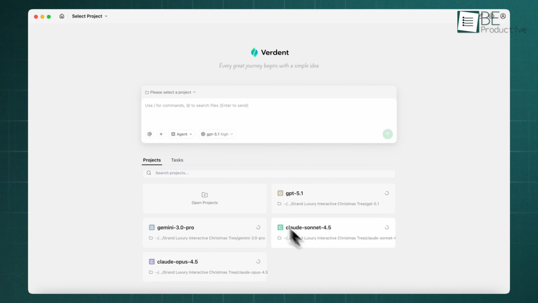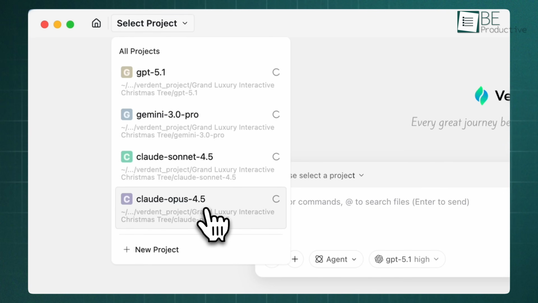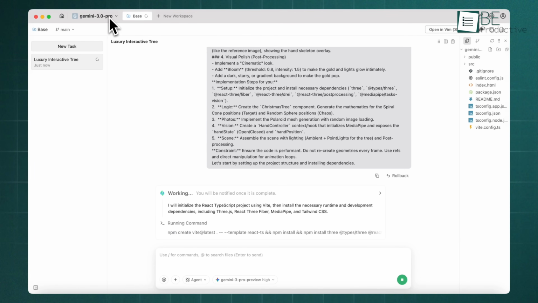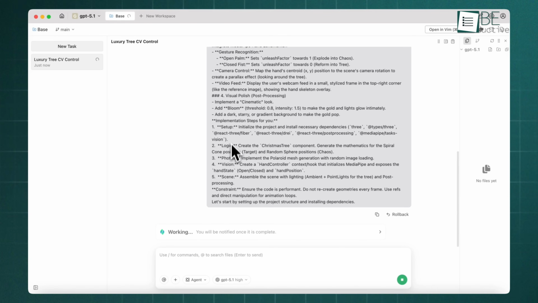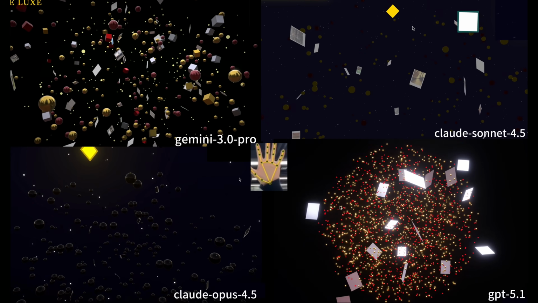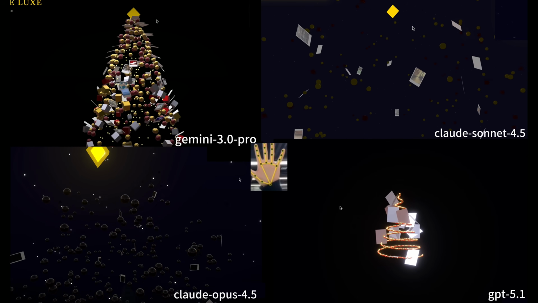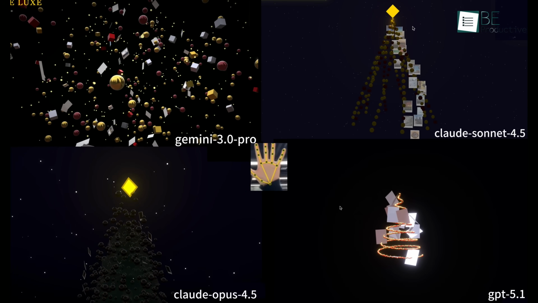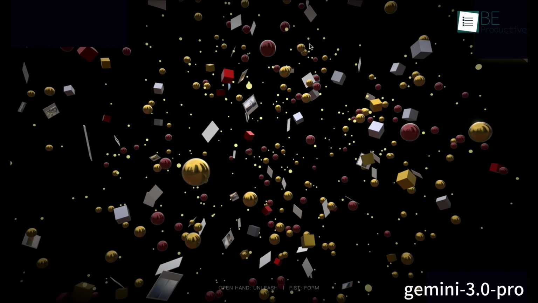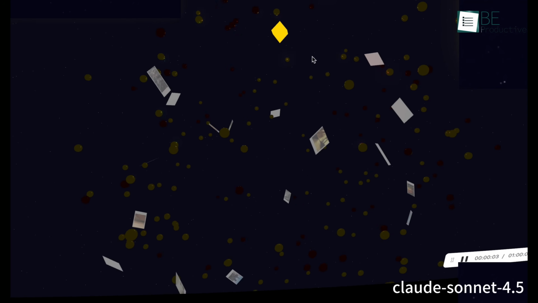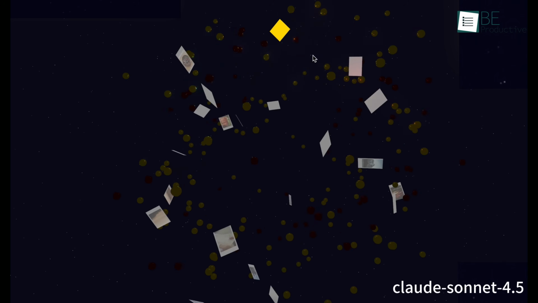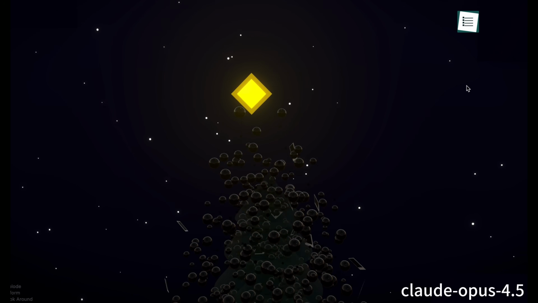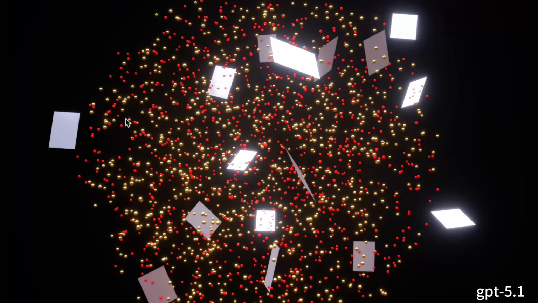Finally, for the true tech enthusiasts, we built an LLM arena inside Verdent to stress test the latest heavy hitters like GPT 5.1, Claude 4.5, and Gemini 3.0 Pro. The challenge? Build a luxury interactive 3D Christmas tree using React and Three.js. This involved complex hand tracking. Making a fist forms the tree, while opening your hand explodes it into a galaxy of particles featuring your own photos. Seeing Verdent at this level proves that when you have a great blueprint, even the most ambitious ideas become functional reality.